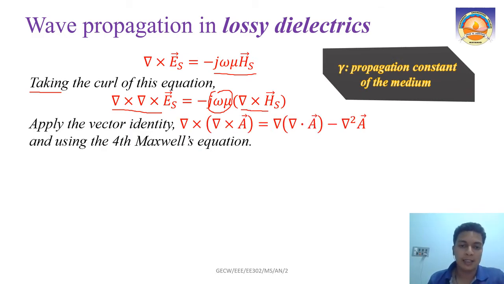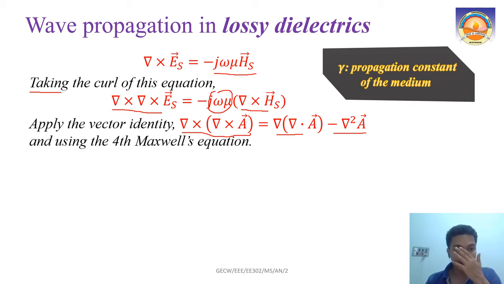That is our RHS. Now we are going to apply the vector identity, which we already used several times. This is an important vector identity: the curl of the curl of a vector A, ∇×∇×A, is equal to ∇(∇·A) minus ∇²A. So you should be familiar with this identity.